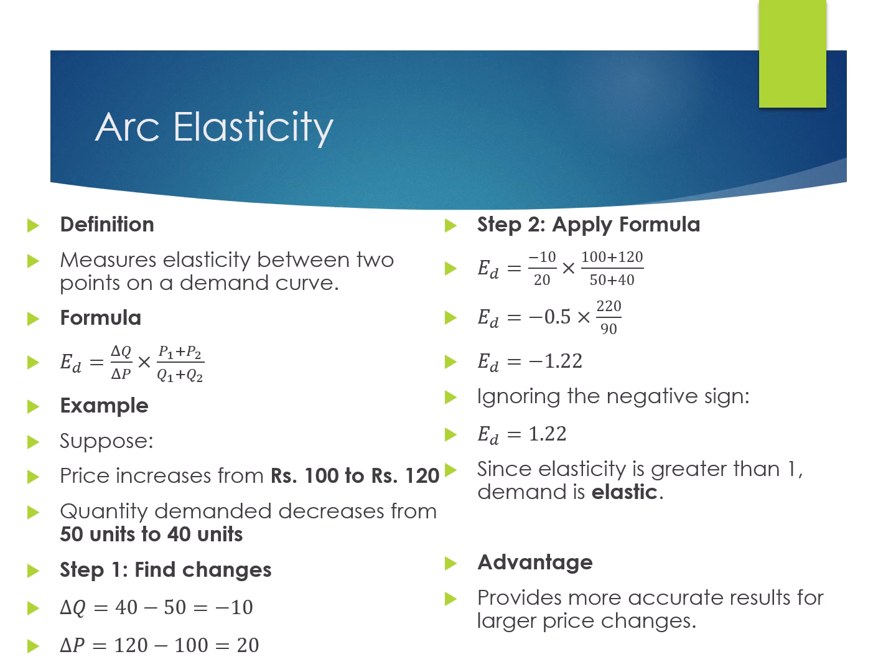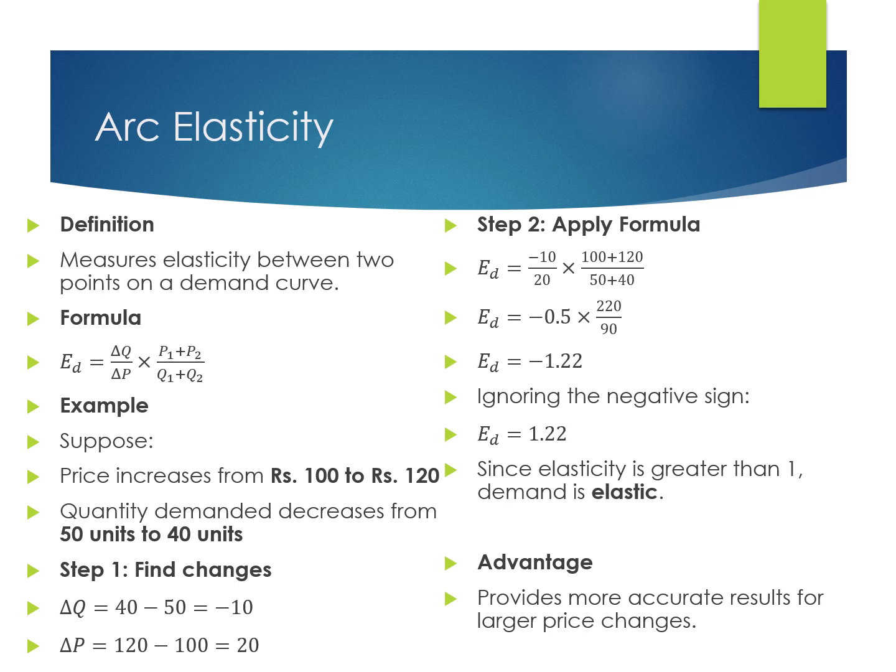For example, suppose the price increases from 100 rupees to 120. Quantity demanded decreases from 50 units to 40 units. Now find the changes first. Delta Q is minus 10, delta P is 20. So we solve the problem, and ED is equal to 1.22. Ignoring the negative sign, we have 1.22. Since elasticity is greater than 1, demand is elastic. Now the advantage: it provides more accurate results for larger price changes.